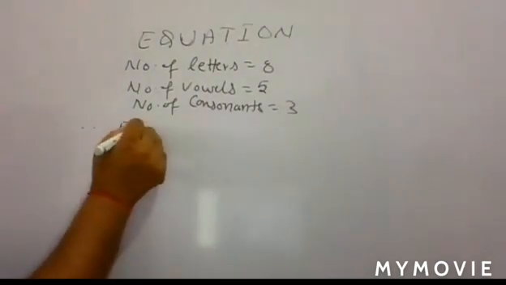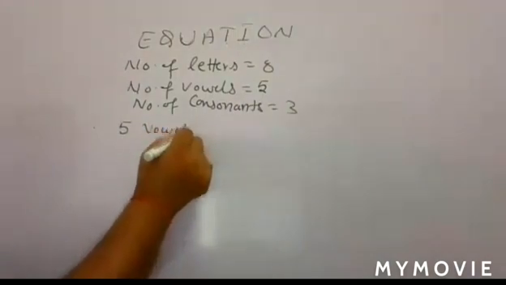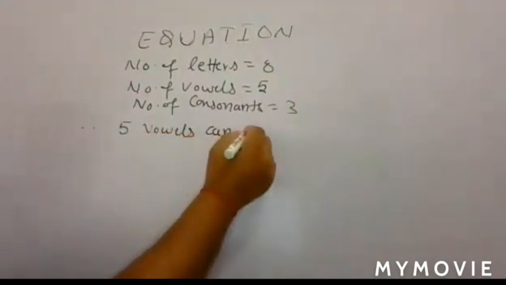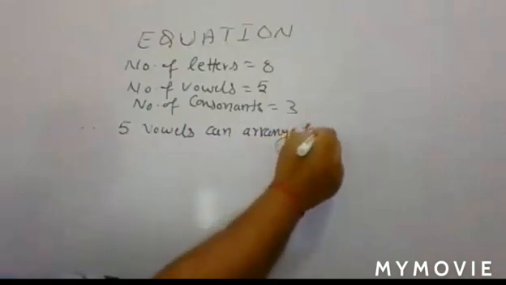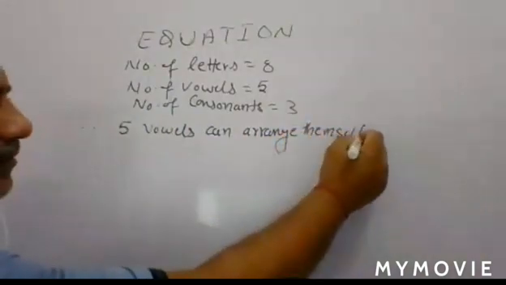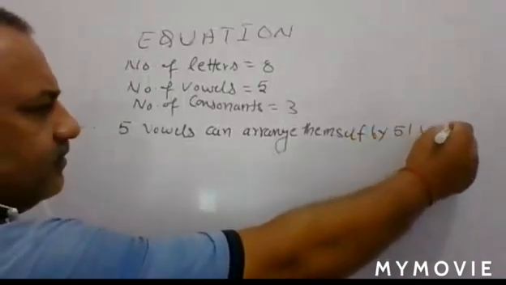Hence 5 vowels can arrange themselves by factorial 5 ways.